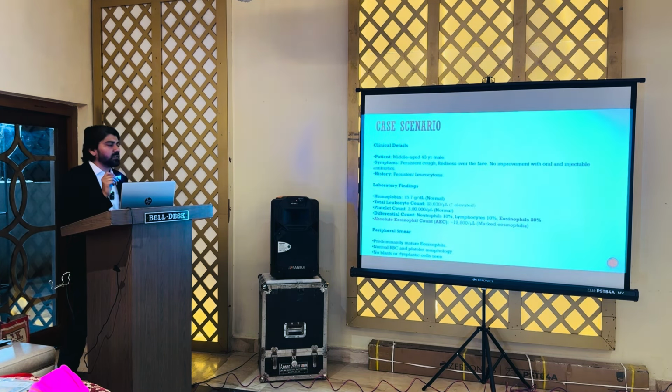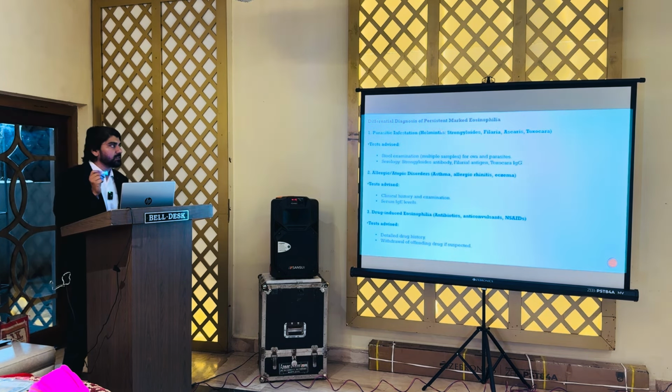So, whenever we see eosinophilia, number one we think about parasitic infestations. So, the first differential diagnosis we thought of was parasitic infestation. The second was allergic conditions, like atopic disorders such as asthma, allergic rhinitis and eczema. Then we can think of drug-induced eosinophilia. Then the fourth differential diagnosis was connective tissue or autoimmune disorders like eosinophilic granulomatosis with polyangiitis, because this also affects the lung and the patient was having cough. So, this was also in the differential diagnosis. And lastly, we can think of hypereosinophilic syndrome or chronic eosinophilic leukemia, which is very rare.